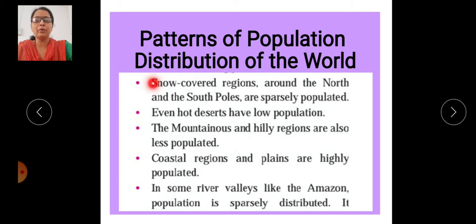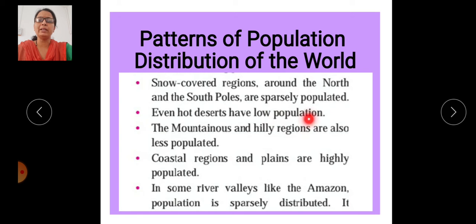The first point is that snow covered regions around the north and the south pole are sparsely populated. The south pole and north pole have an extreme cold climate and are snow covered. That's why this region never supports agricultural activity and any other human economic activities. That's why this region has a very sparse population.